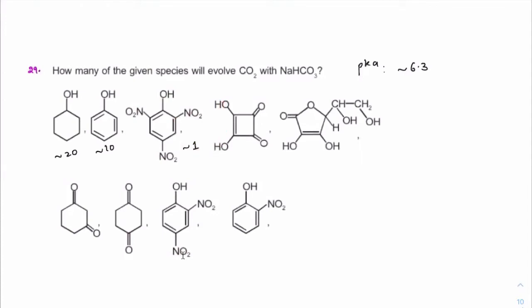Next, squaric acid. Squaric acid also we have seen around 1. Right, beta? Everybody is following on that. Next, if you see this one, this one is not completely aromatic like squaric acid, right, students? Now tell me whether it will have that level of pKa value. How much will be that pKa value here? I told you, that will be in the range of maybe 7 to 8, correct? But not as much as that of carbonic acid here, because this is still not a carboxylic acid or any form of picric or squaric form.